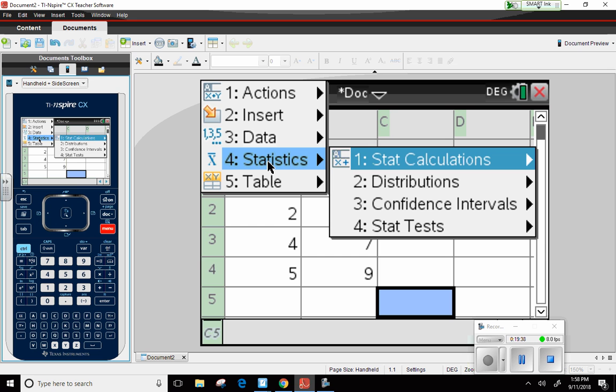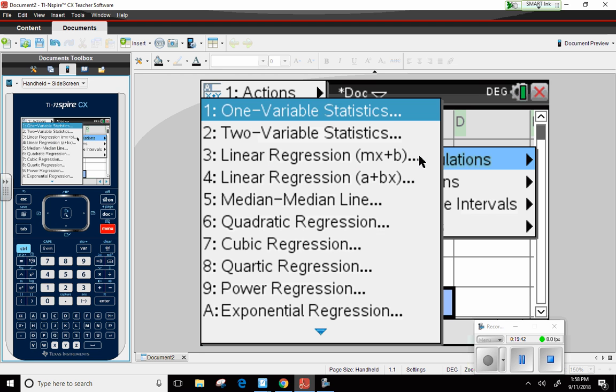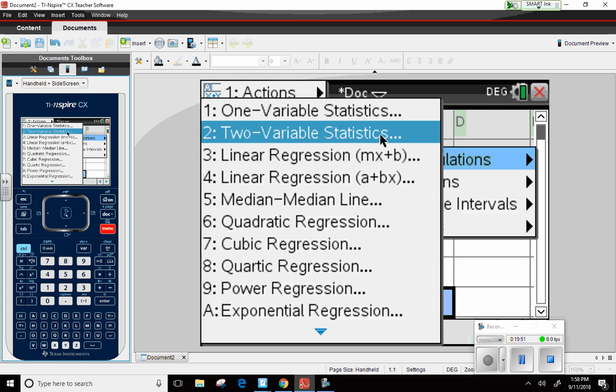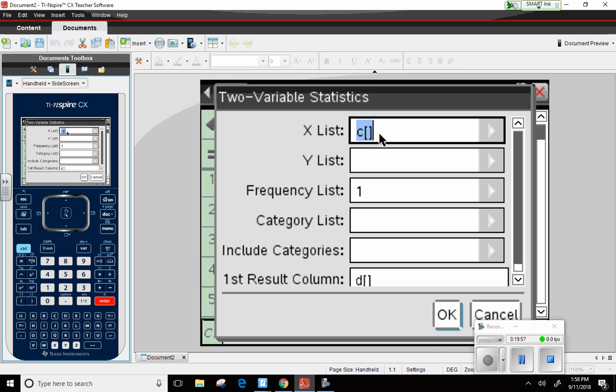Statistics. We're back to stat calculations. Yes, because we're comparing two different sets of data, this is when we're going to choose two variable statistics. If we're dealing with a frequency table, remember that's just one variable. So I'm going to go ahead and click enter.